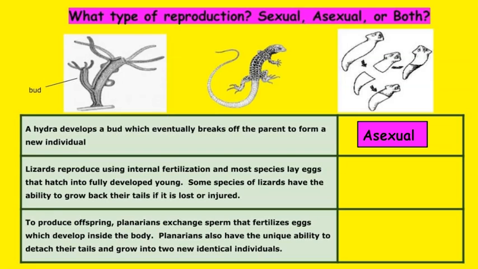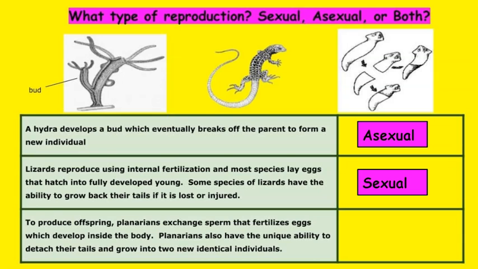It says the word fertilization there, so we know that's sexual reproduction. Now it goes on to say some species of lizard have the ability to grow back their tails. That's actually regeneration, but that's not regenerating a whole new individual. That's just a part of the animal. That's not reproduction at all. The first part is, though, and that's sexual reproduction.